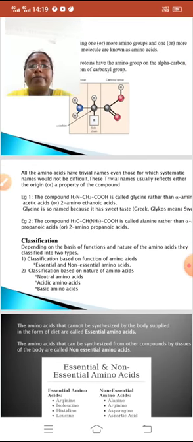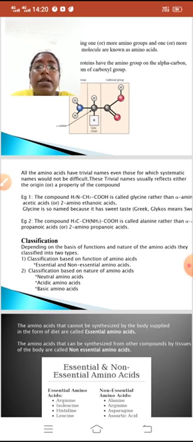For example, the compound NH2CH2COOH is called glycine rather than alpha amino acetic acid or 2-aminoethanoic acid. Glycine is so named because it has a sweet taste. In Greek, glykos means sweet. That's why this compound is known as glycine.